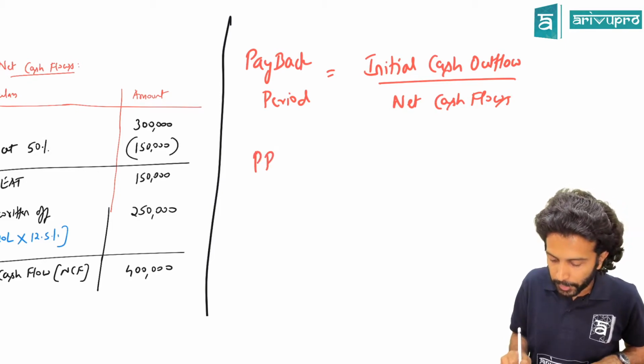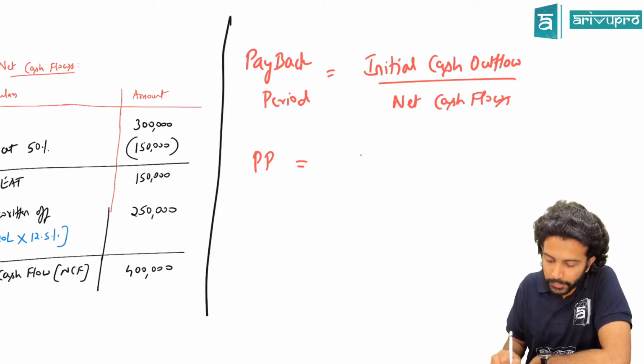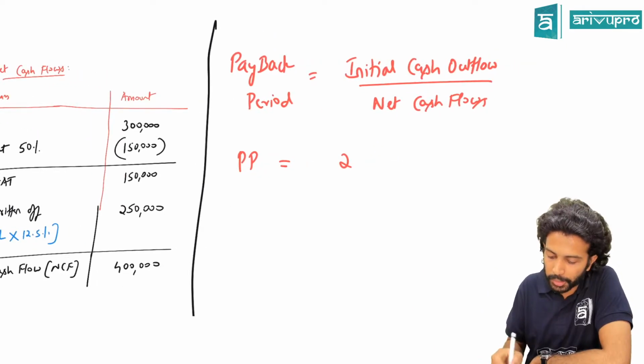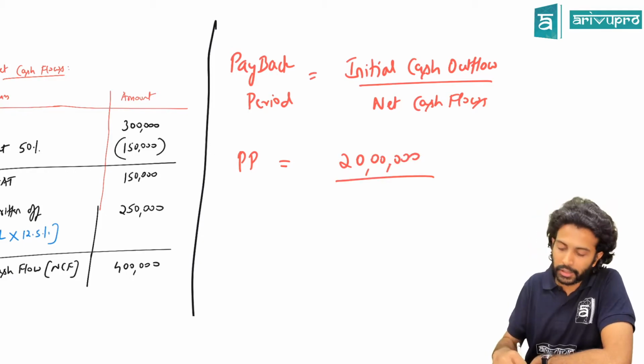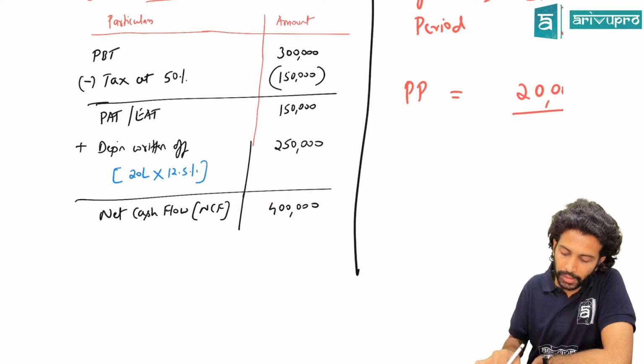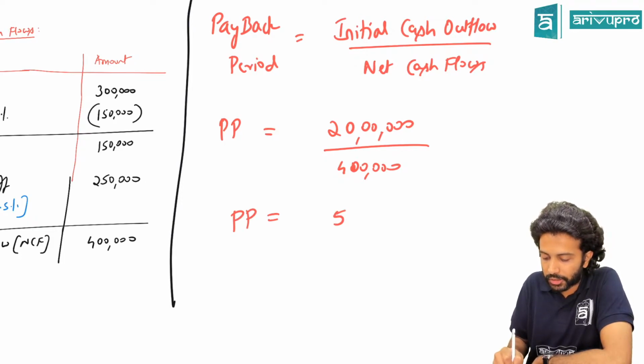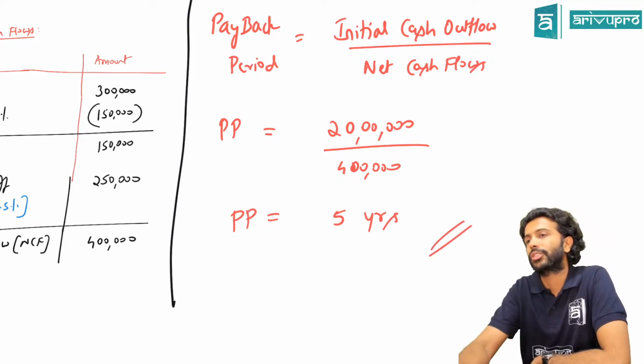So we'll write PP, as in payback period. How much is the outflow you have to make initially? Check. Project cost is how much? 20 lakh rupees. And how much is the net cash flow for our decision making purpose? 4 lakh rupees. Correct? That means you'll recover your investment back within how many years? 5 years.